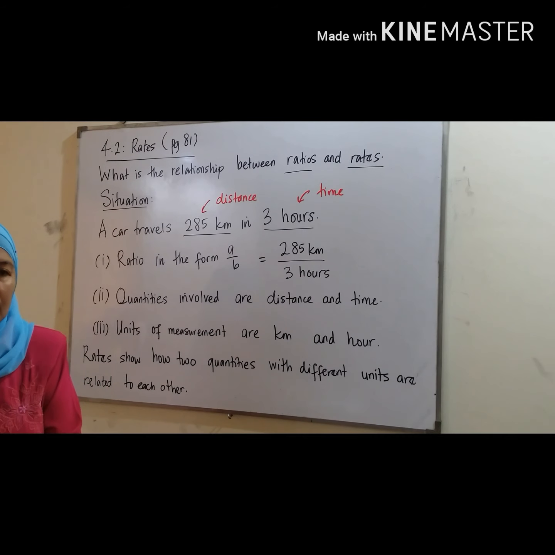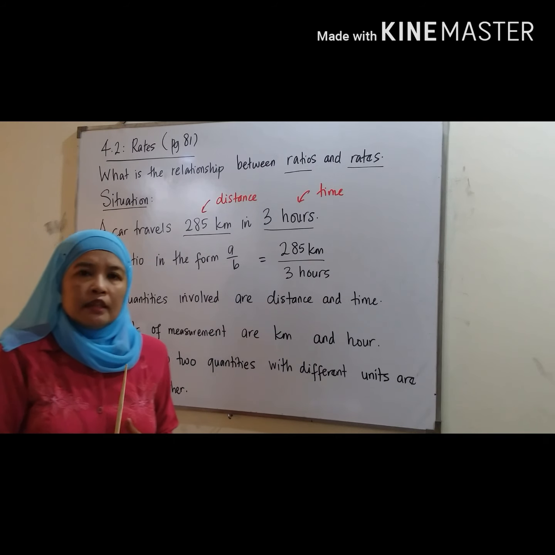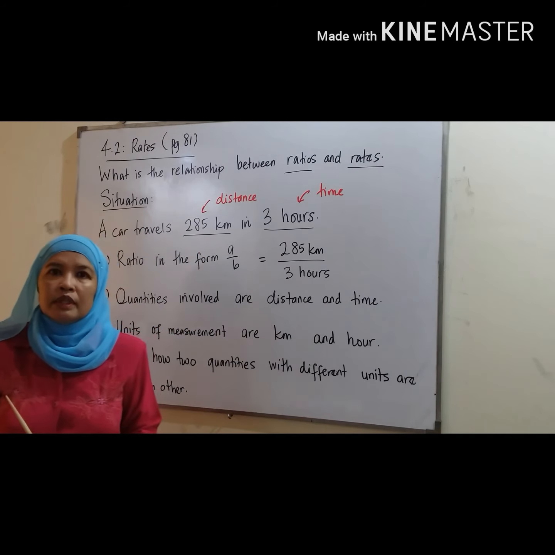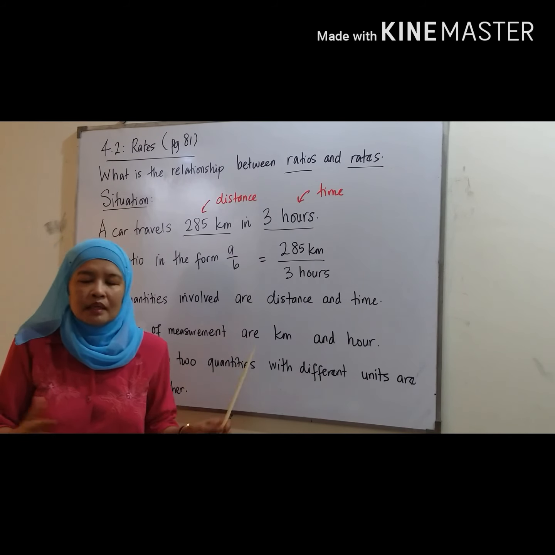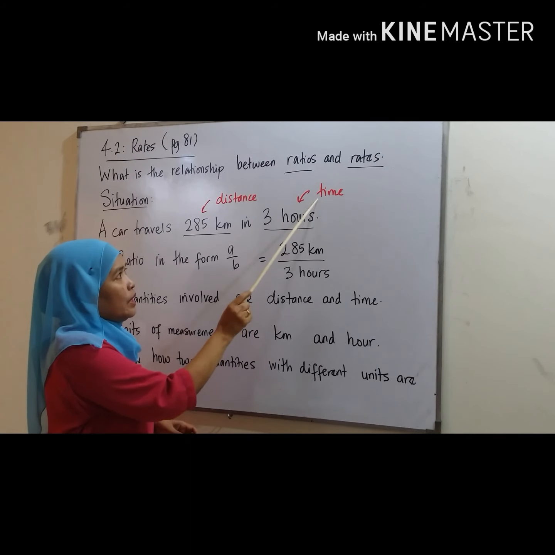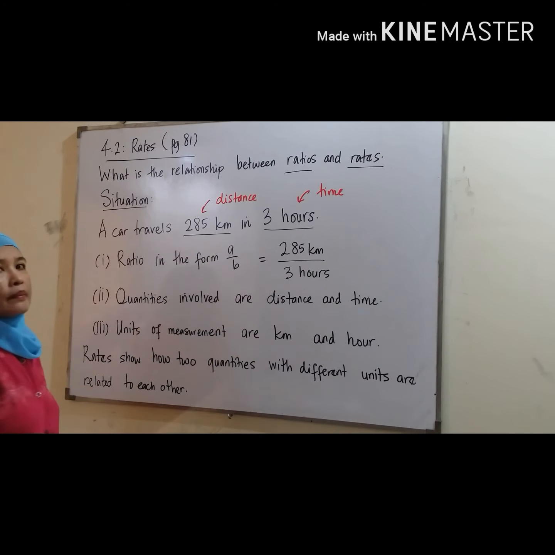Can you imagine the distance 285 km? Teacher thinks if from KL you travel to Ipoh, maybe around that. And 3 hours is a time. The unit for time is hour. The unit for distance is kilometer.